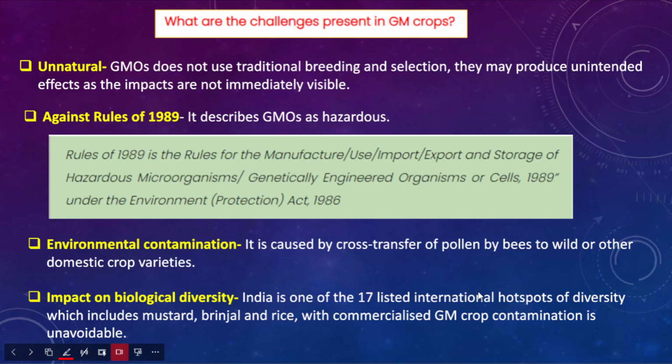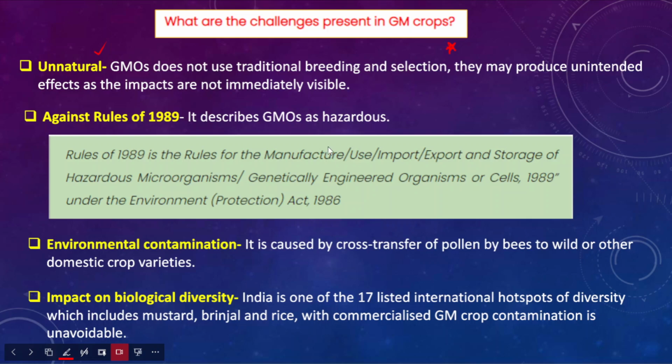Now in this context we will try to understand briefly the challenges associated with these GM crops, and also certain benefits or advantages associated with them. If you look at GM crops, they are unnatural in nature, because they are produced in laboratory conditions by modifying their genetic structure.